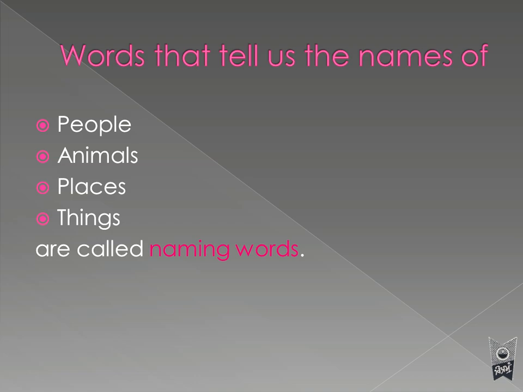So shop, garden and house, all these are names of the places. And then we come to the things. Which things you saw in the first slide? A ball, a bat and a box. All these are the naming words. Do you understand? Each and everything has a name. So these are called the naming words.